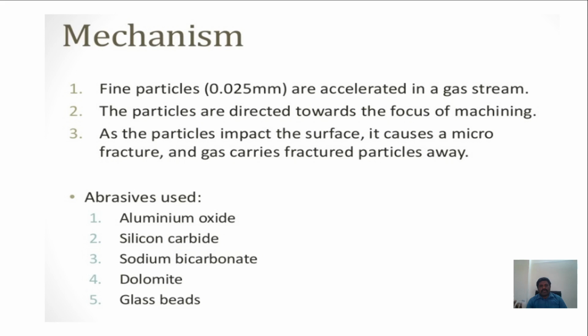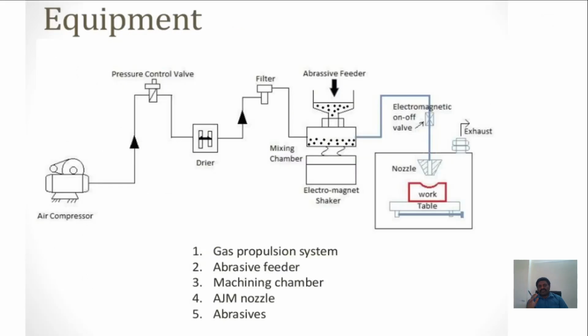After that, the filter removes any dust particles mixed with the air. Then it sends the air to the chamber where the abrasive particles and the air are mixed. The mixing can be done with the help of a vibrator, or we can use an electromagnetic shaker, to mix the abrasive particles and the air.